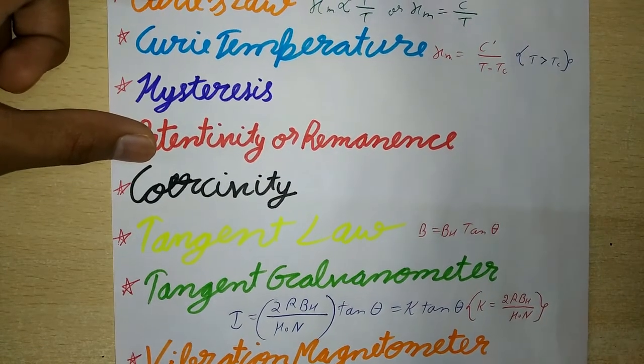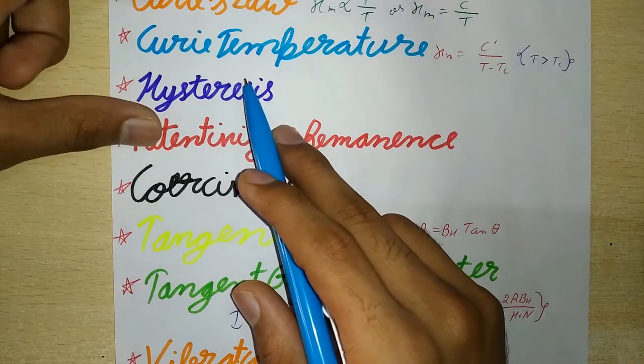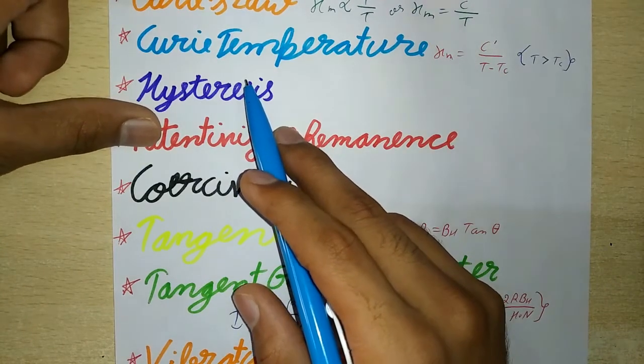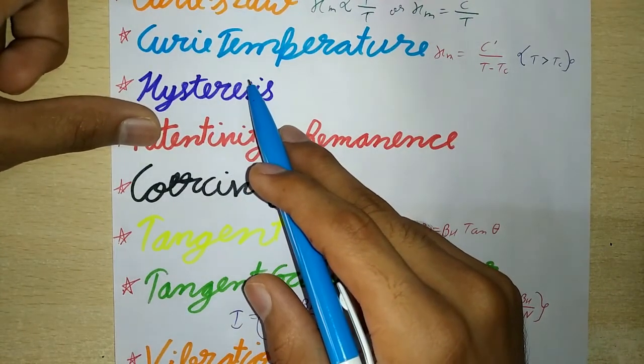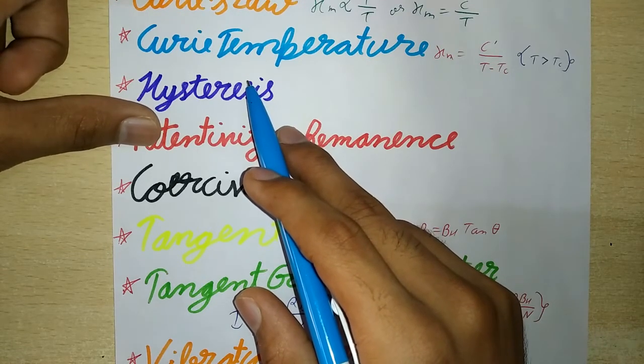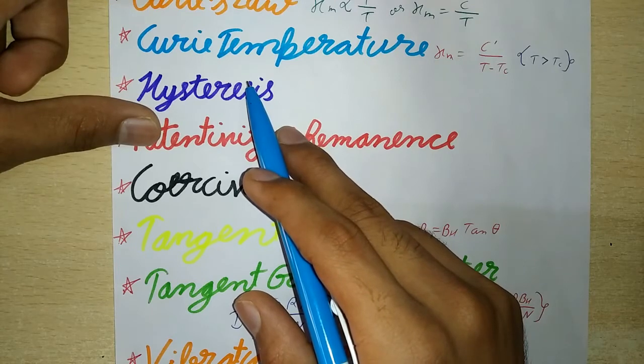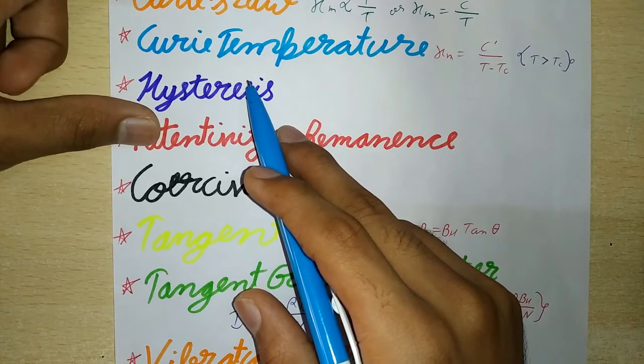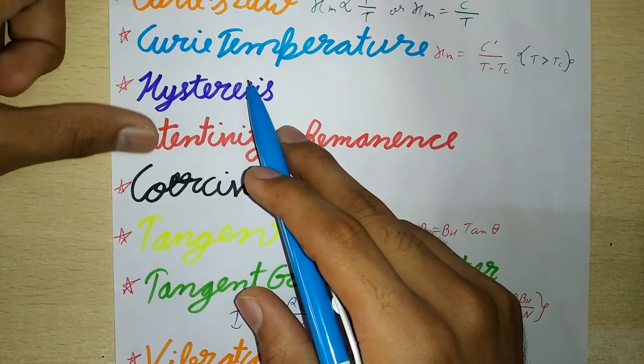Now next is hysteresis. The phenomenon of lagging of the magnetic induction behind the magnetizing field in a ferromagnetic material is called hysteresis. The area of the hysteresis B-H loop gives the energy wasted in a sample when it is taken through a cycle of magnetization.